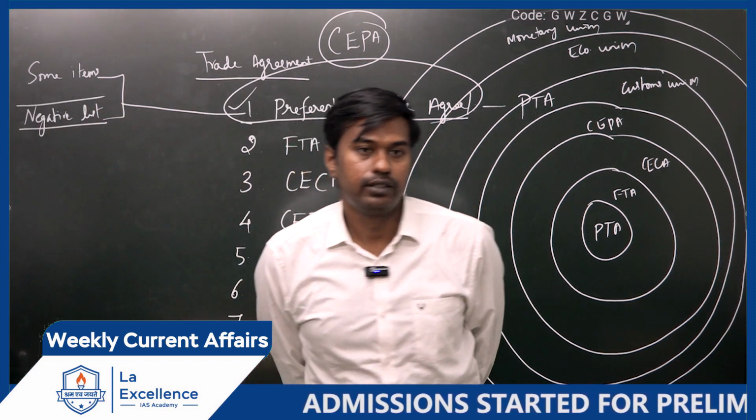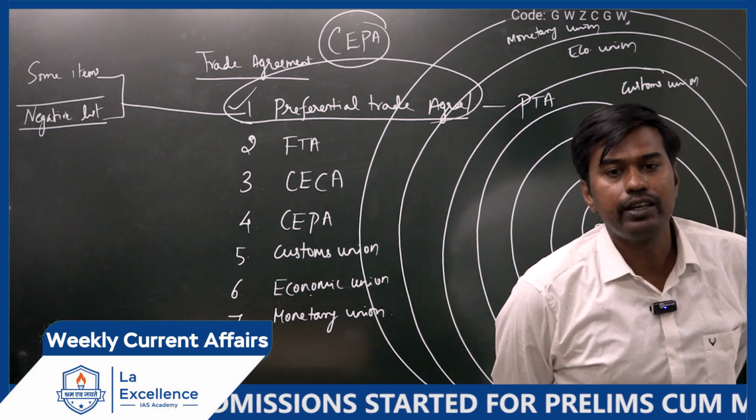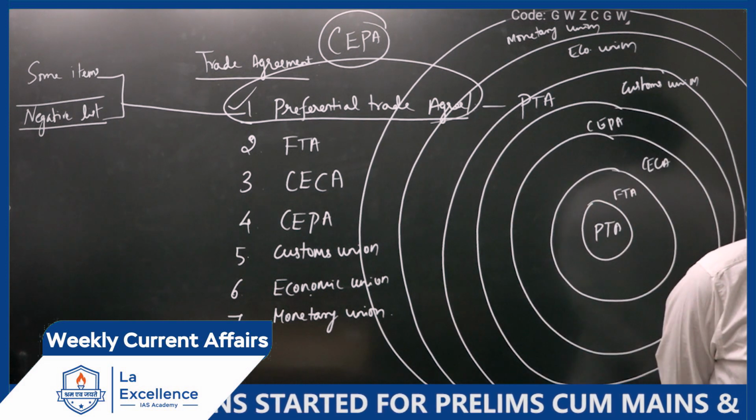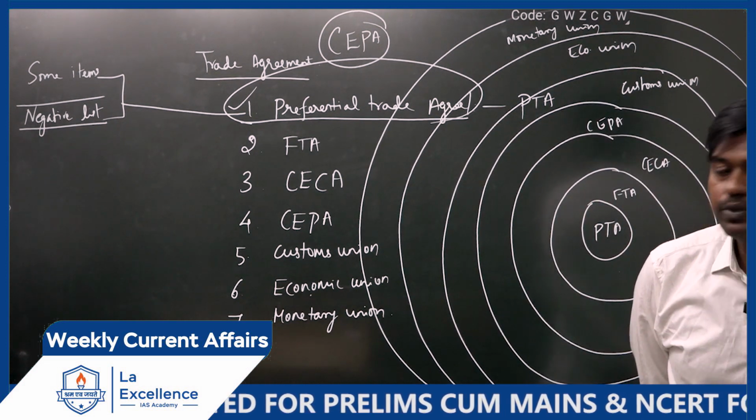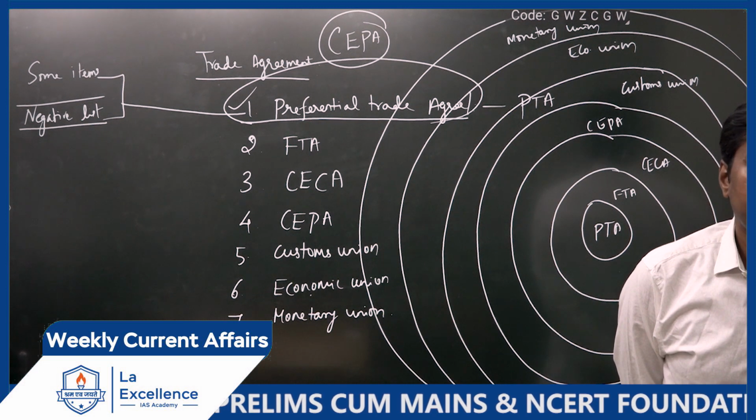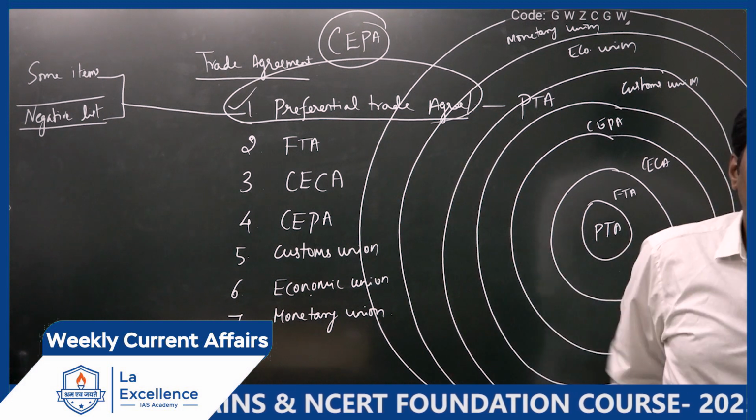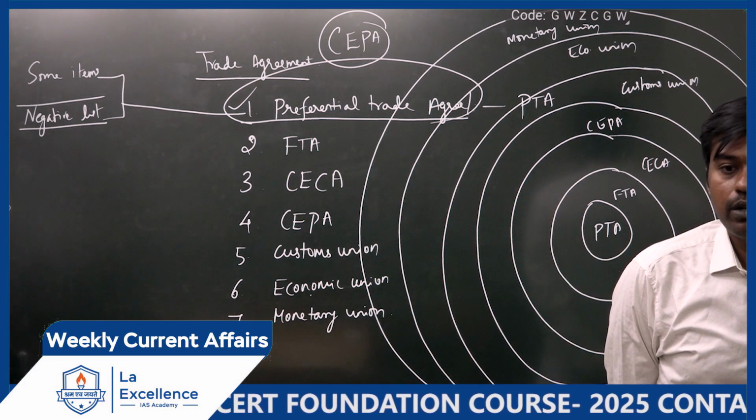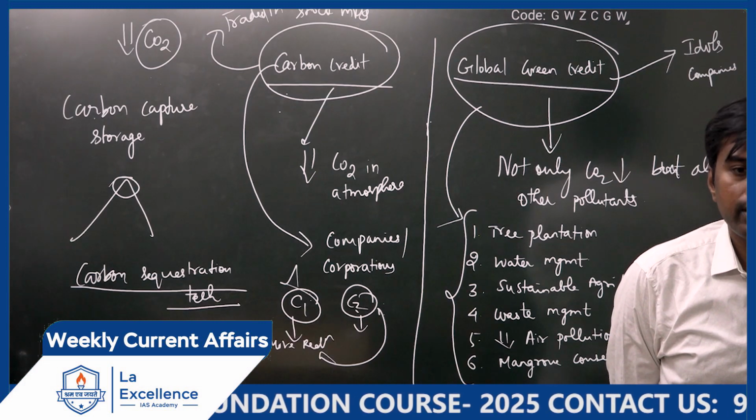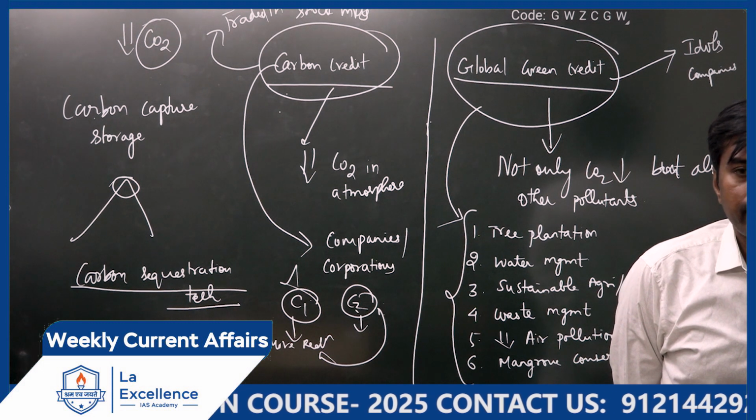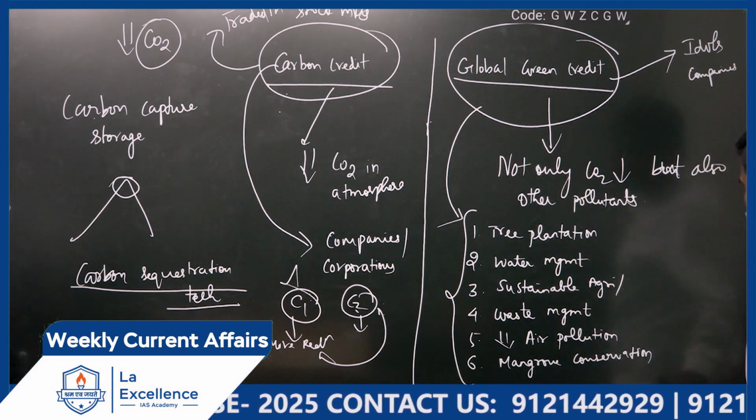Negative list. That is the list of items separately. Separately, there will be a list which will be maintained as part of the negative list, where the taxes will be agreed between the countries, how much it has to be kept, like that. So it is called the negative list concept.